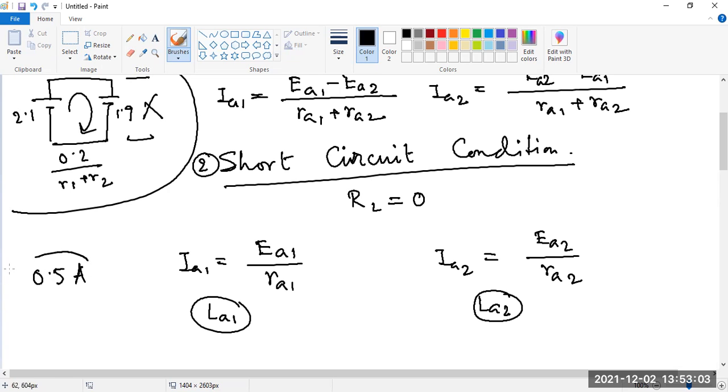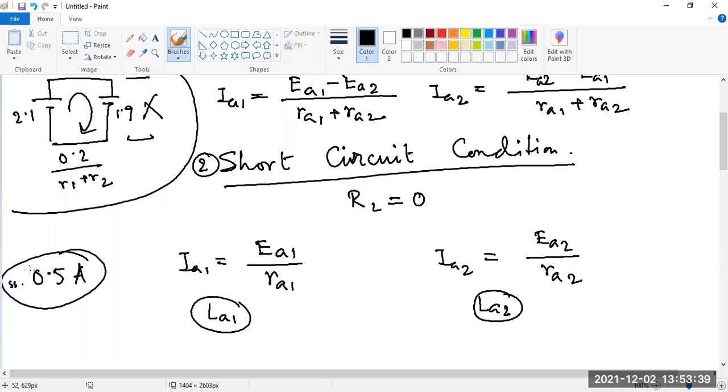Once you switch on, how much time is taken to reach this 0.5 ampere current, as a guess? 30 seconds or something? Not even 30 seconds, it is in the order of milliseconds.